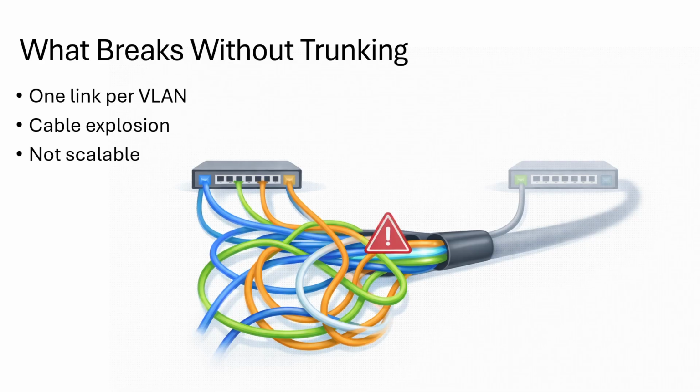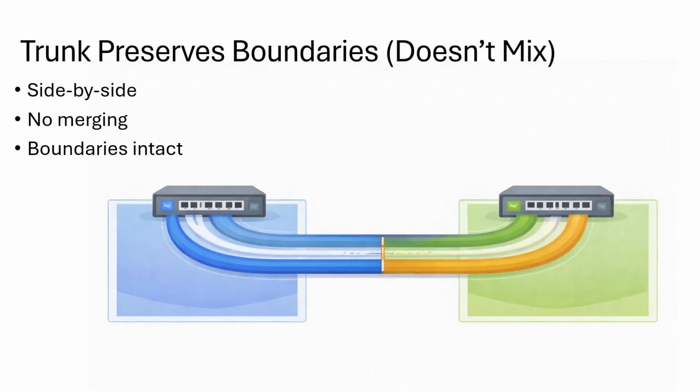If trunking didn't exist, you'd have two choices. Number one, VLANs would be trapped on a single switch, or number two, you'd need one physical link per VLAN. And if you needed one physical link per VLAN, cable counts explode, design becomes unimaginable, and scaling becomes impossible. Trunking is what makes VLAN architecture viable. It's not optional, it's the mechanism that allows VLANs to scale at all.